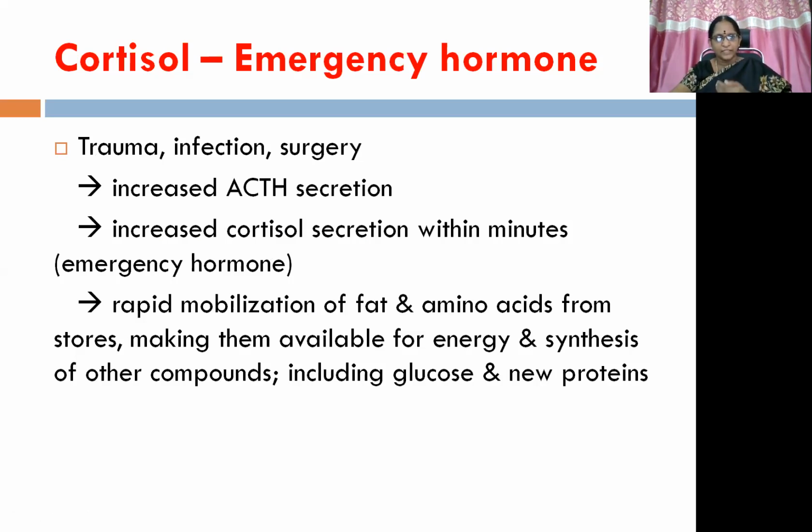Soon after its release, it rapidly mobilizes fat and amino acids from stores, making them available for energy and synthesis of other compounds, including glucose and new proteins, which are needed or demanded in excessive quantities at the time of stress. So, because this cortisol is taking up the excessive demands of the body, it is otherwise known as emergency hormone.